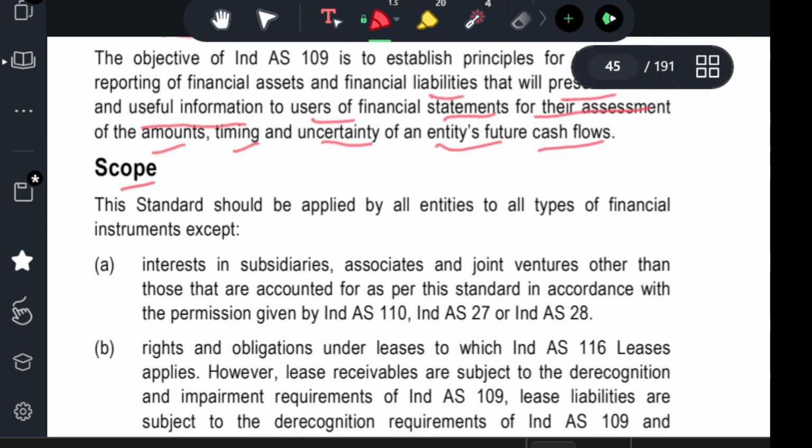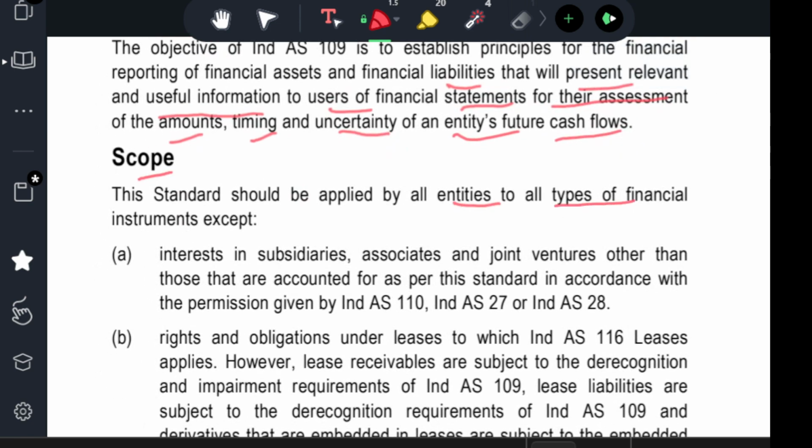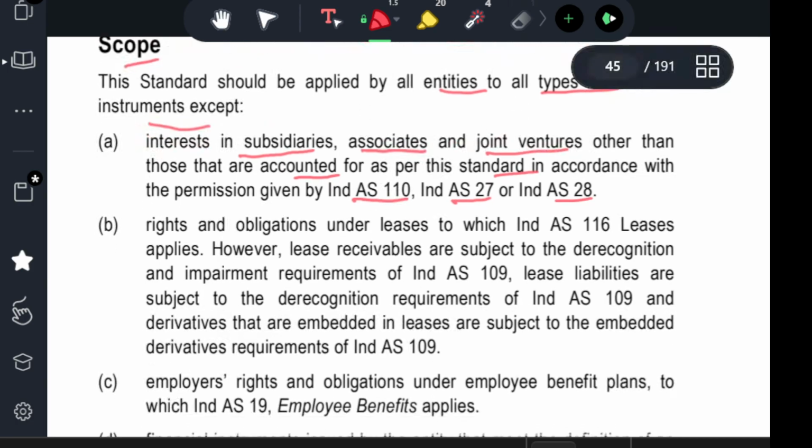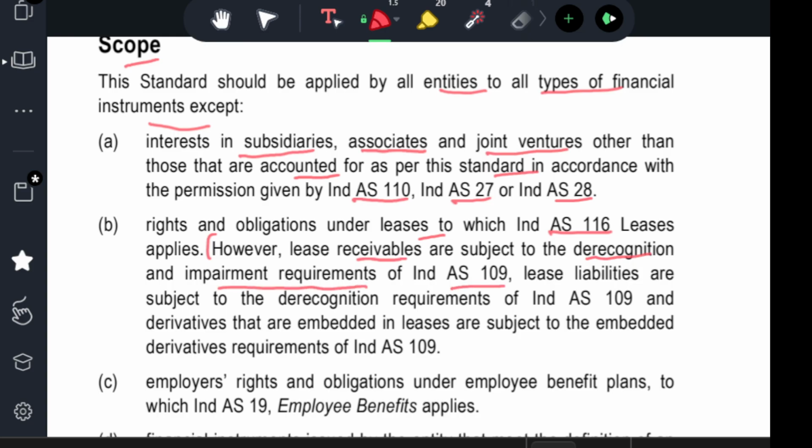The standard should be applied by all entities and to all types of financial instruments except interests in subsidiaries, associates, and joint ventures, other than those accounted for as per the standards in accordance with the permission given by Ind AS 110, Ind AS 27, and Ind AS 28. Rights and obligations under leases to which Ind AS 116 Leases applies are also excluded. However, lease receivables are subject to de-recognition and impairment requirements as per Ind AS 109.